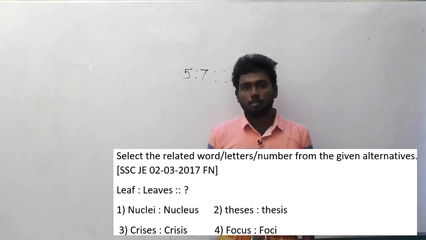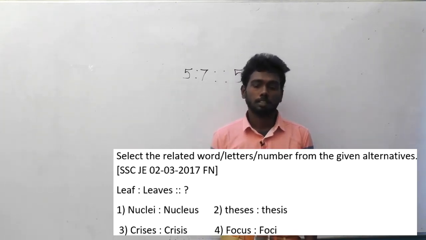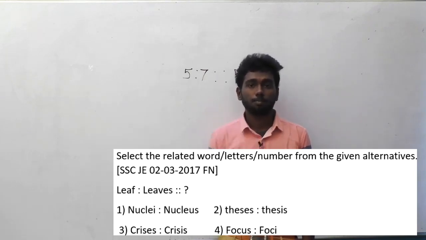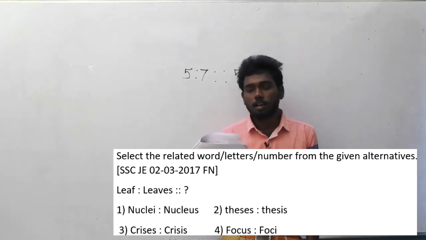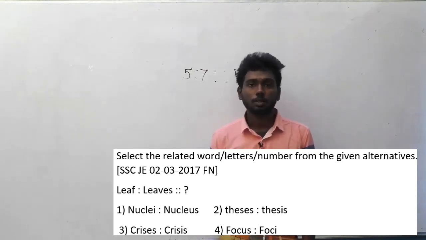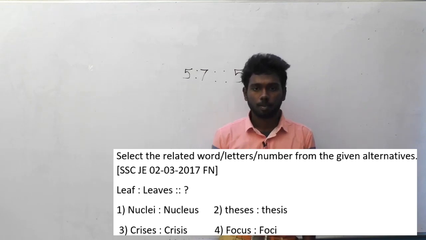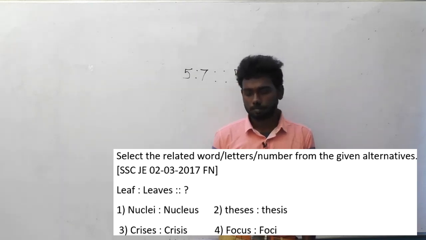Most of you might already know the logic. Finding out the logic here is not very difficult, but finding out the answer is a little bit difficult for those people who don't know the plural form of each word.